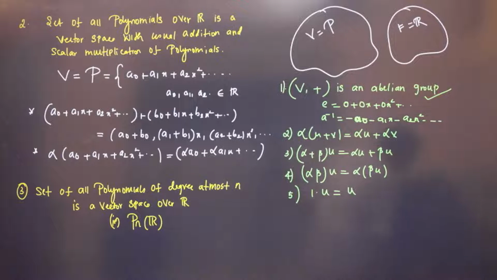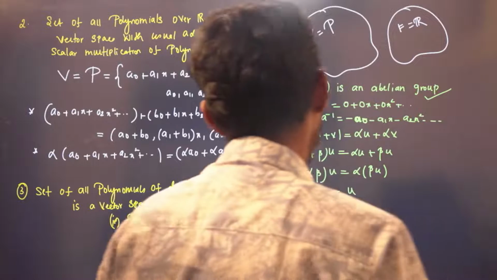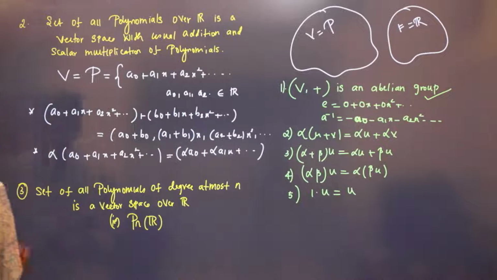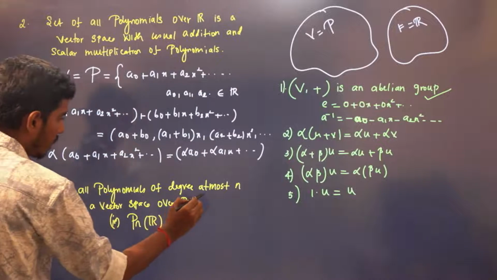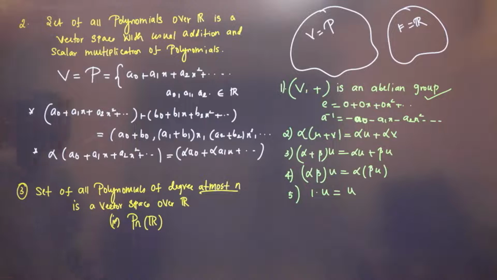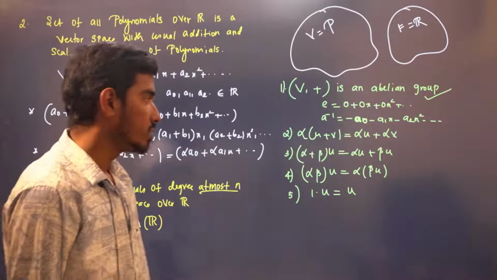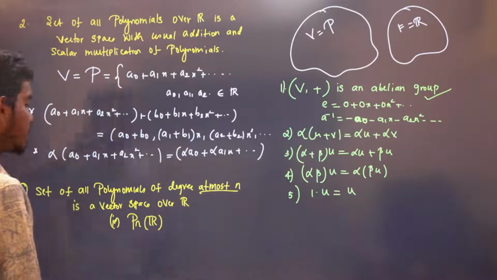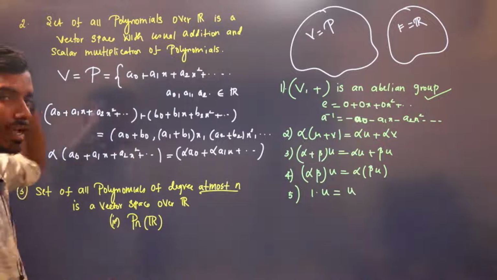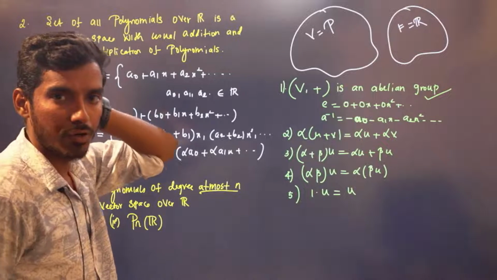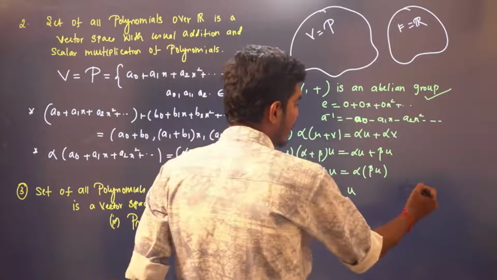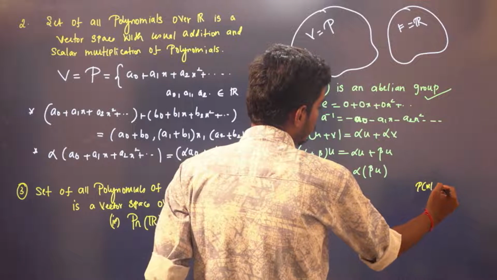I'm asking, is the set of all polynomials of degree exactly n a vector space? Need not be, right? For example, if I replace at most by exactly, suppose I reframe the sentence like the set of all polynomials of degree exactly n, let us fix n to be equal to 2. So let us take the polynomial p of x to be x square.